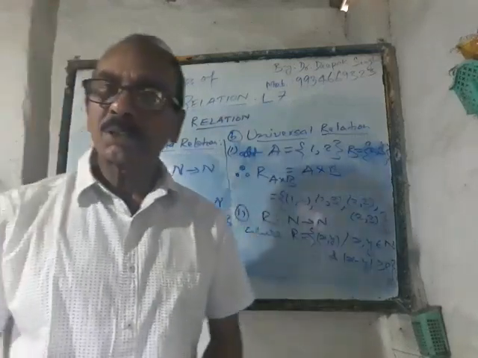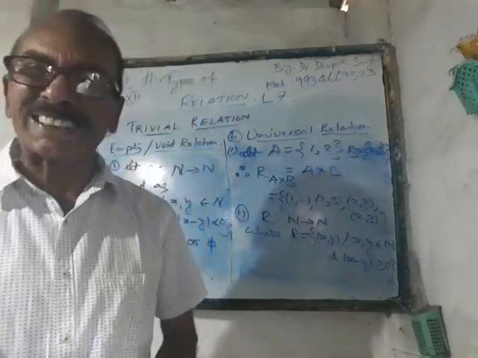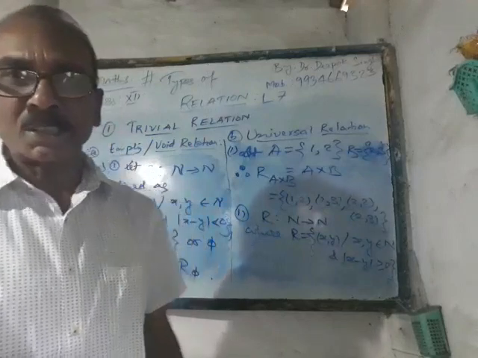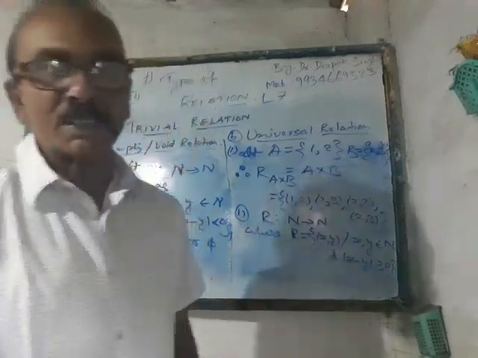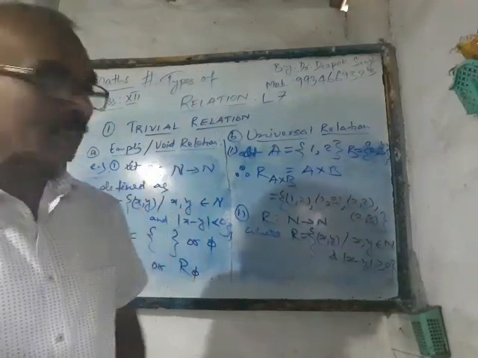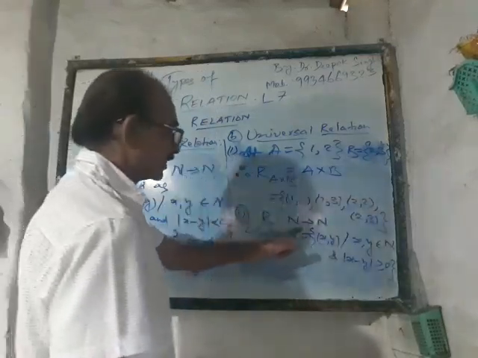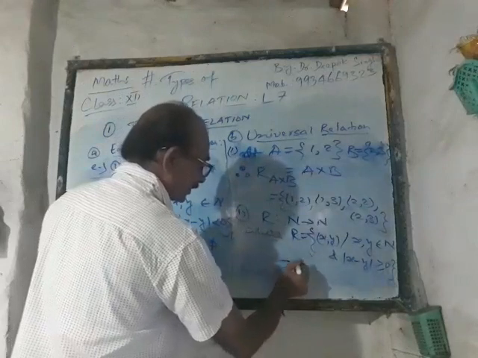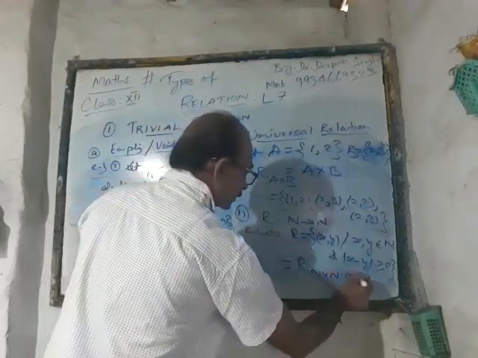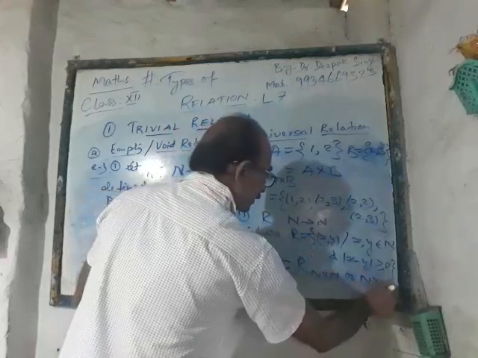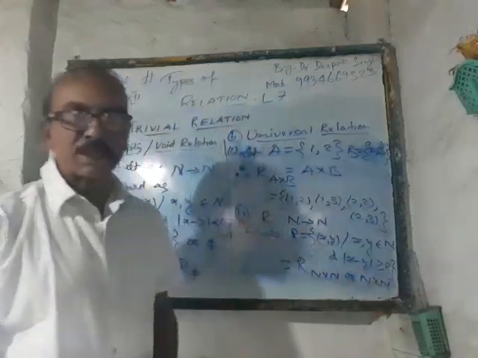Obviously, the magnitude of the difference of two natural numbers is either 0 or greater than 0. So every element of N cross N will be taken here into consideration, and that would be the universal relation over the set N. So you may be writing this one as R equals N cross N or simply N cross N. So this is all about the universal relation.